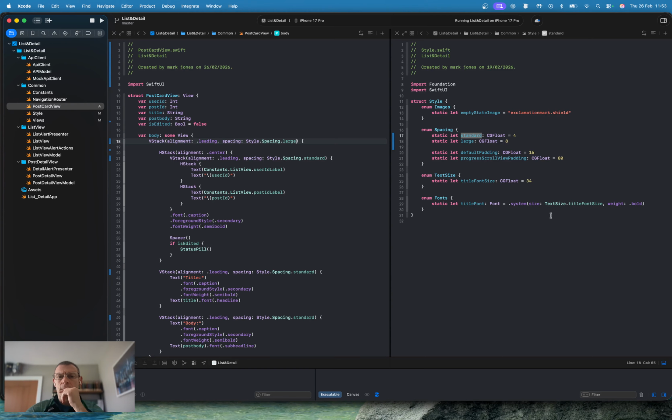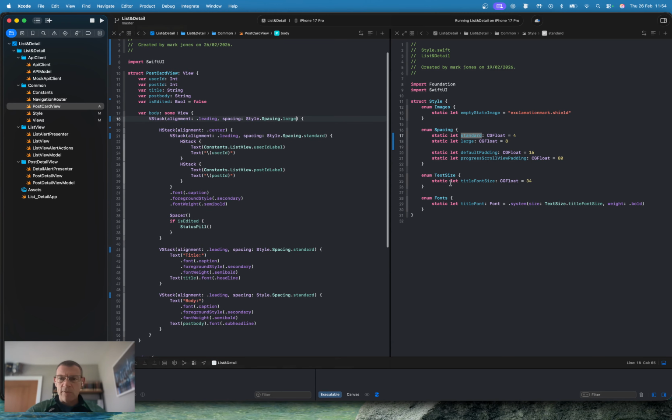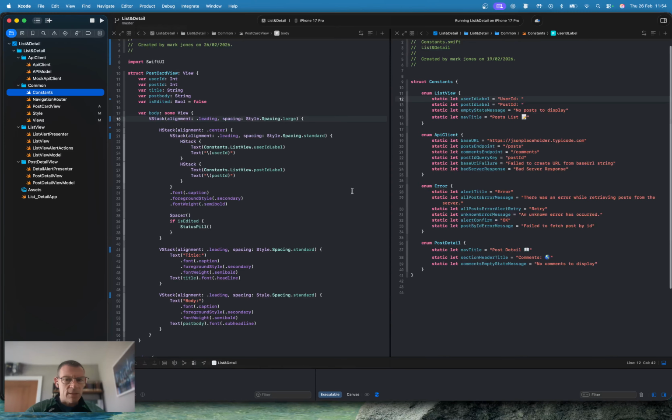Okay, that covers the extracted styles, font caption, secondary, and semi-bold. I think that's fine. So let's extract now these constants here, and I am going to create a separate enum for the postcard view.